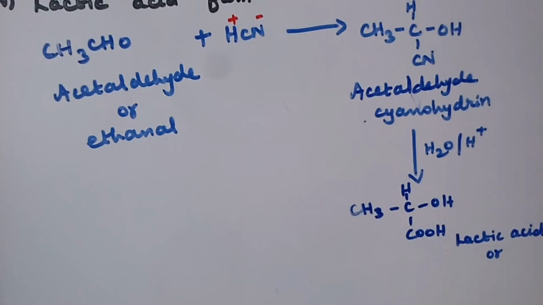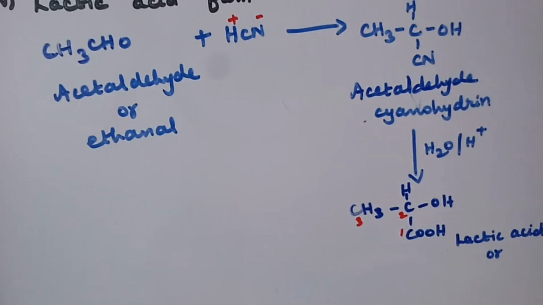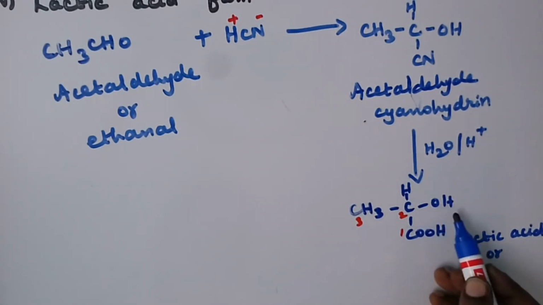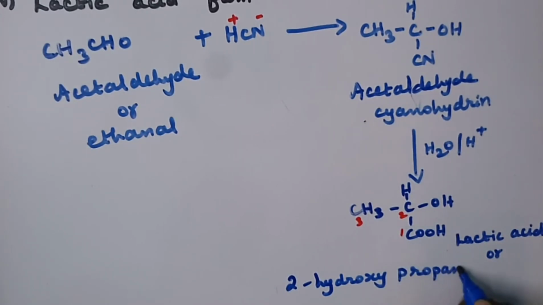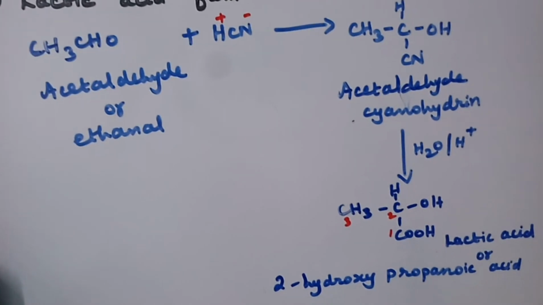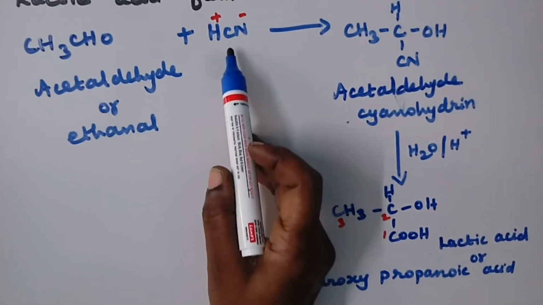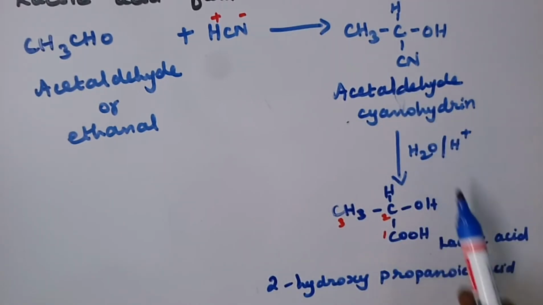When you give the number, this is first carbon atom, second carbon, third carbon. So it's second position hydroxy group, so it is 2-hydroxy, three carbon atoms, so it is propanoic acid. 2-hydroxy propanoic acid. So this ethanol on treatment with HCN, addition product acetaldehyde cyanohydrin is got, and next on hydrolysis we get lactic acid.